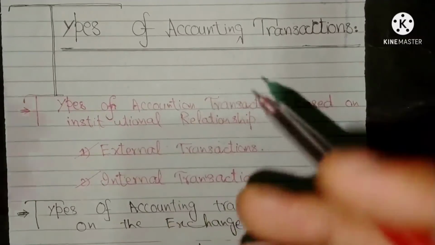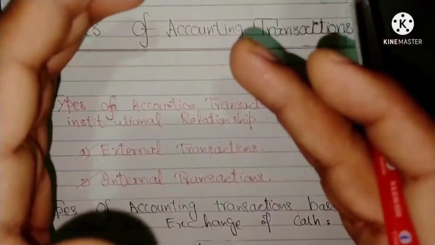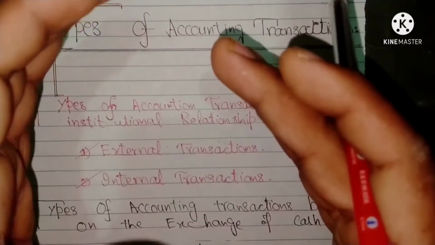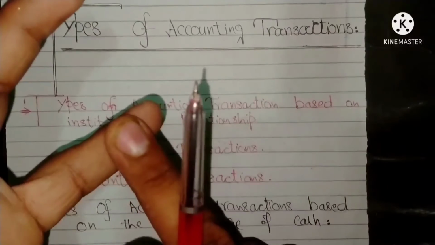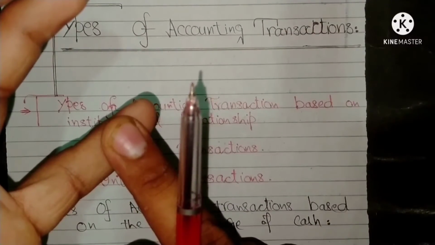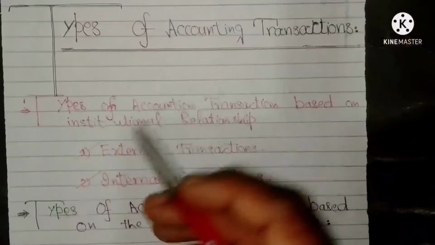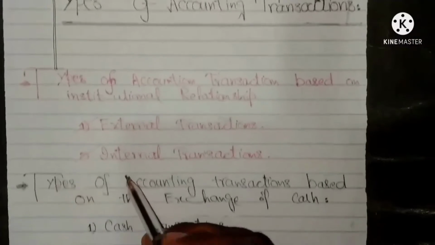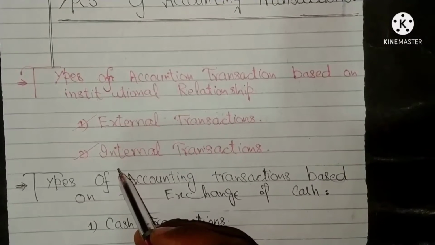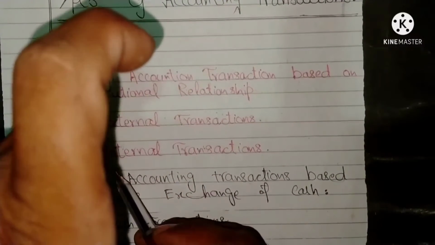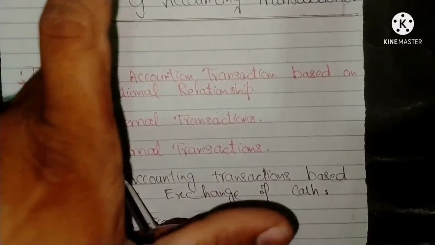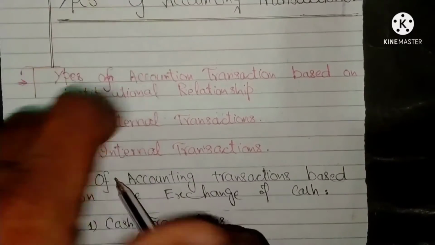For example, if company A buys raw material for its production from company B, then this is called an external transaction between two companies. Second is internal transactions. They don't involve any sales but rather other processes within the organization. This may include computing the salary of employees and estimating the depreciation value of certain assets.